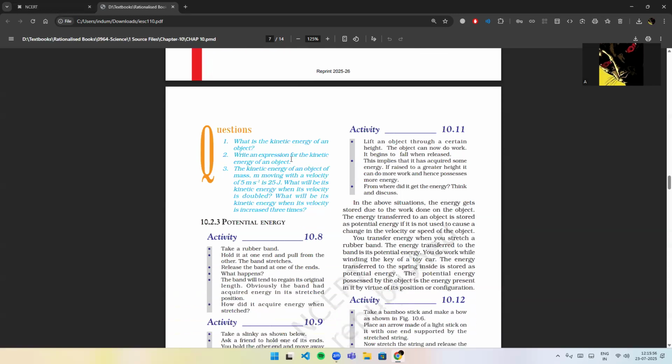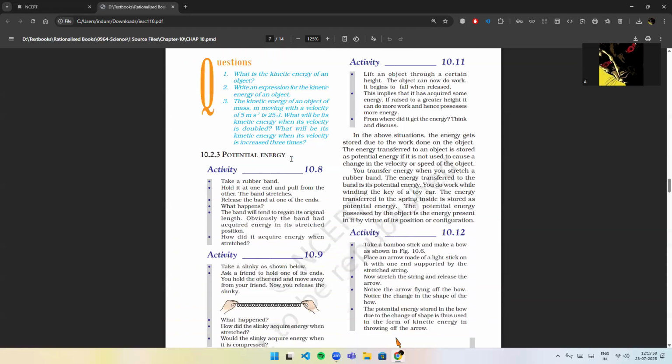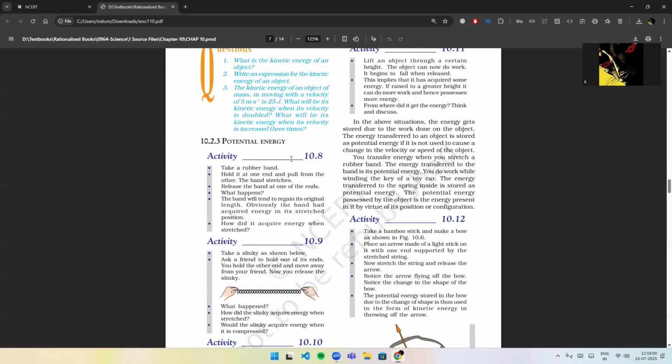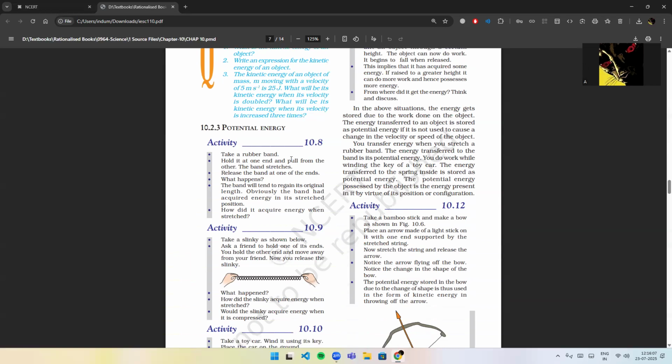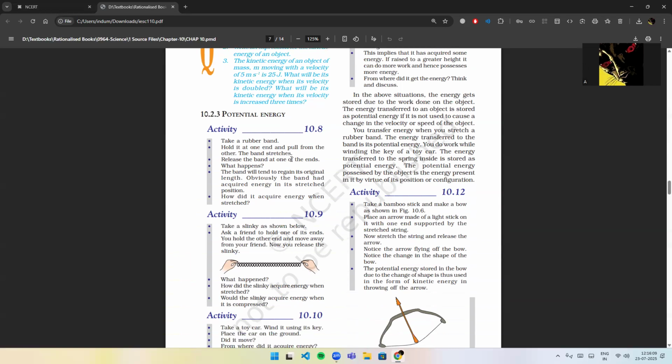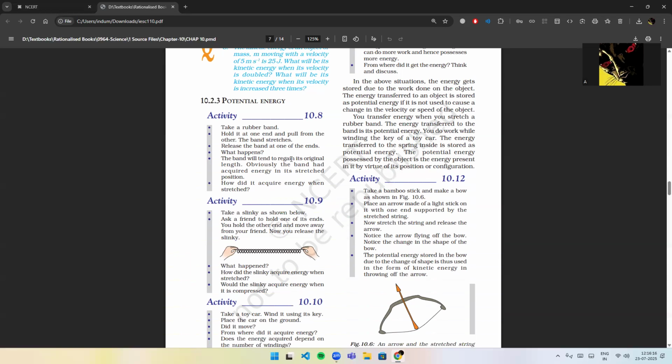Potential energy. Activity 10.8. Take a rubber band, hold it at one end and pull the other. The band stretches. Release the band at one of the ends. What happens? The band will tend to regain its original length. Obviously, the band had acquired energy in its stretched position. How did it acquire energy when stretched?